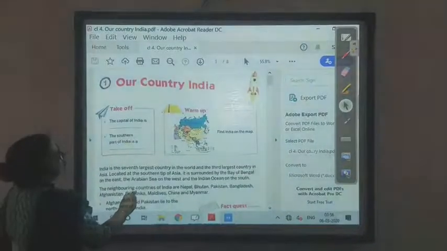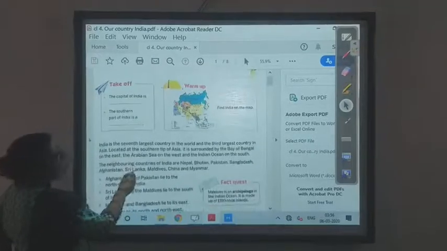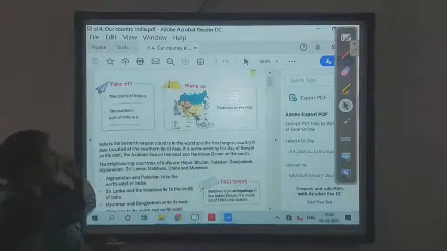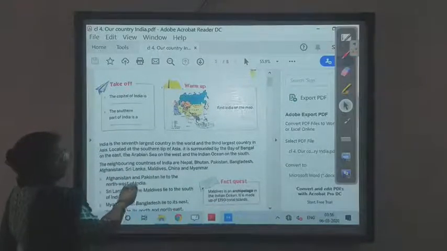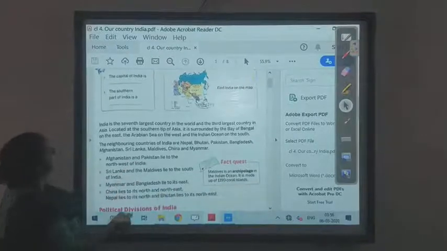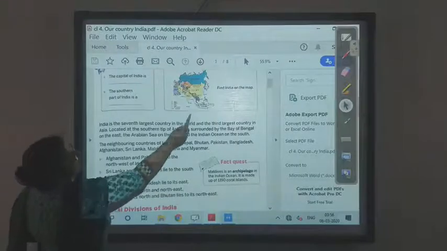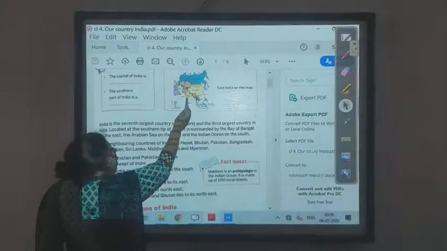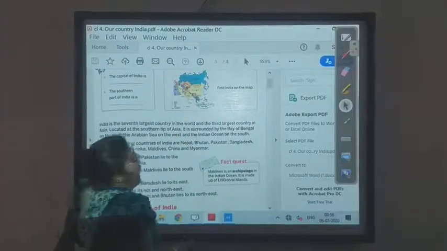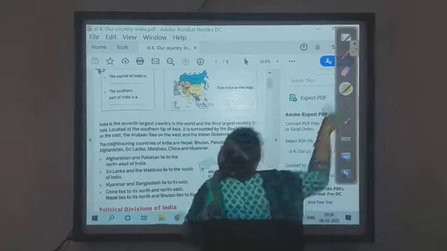Our country India. Pay attention children, and whenever I underline something, you also underline in your books. India is the 7th largest country in the world and the 3rd largest country in Asia, located at the southern tip of Asia. This is Asia and India is over here. So we can highlight over here. I will highlight, you all underline this line.